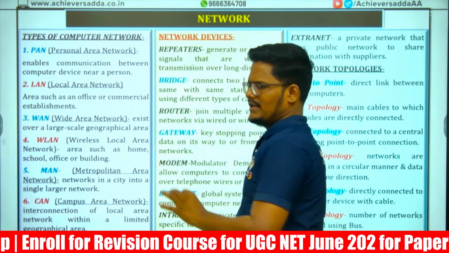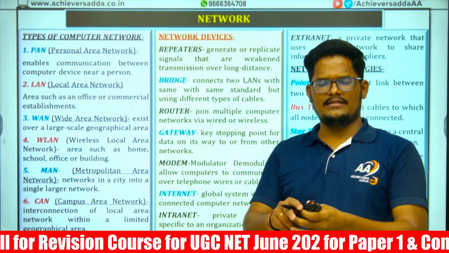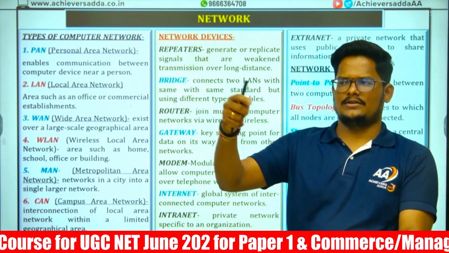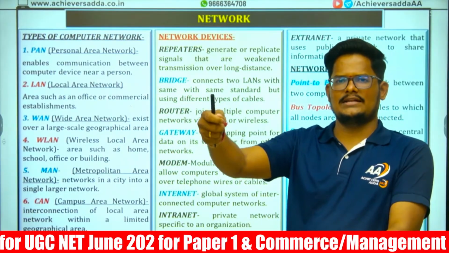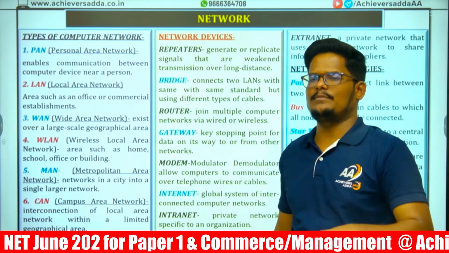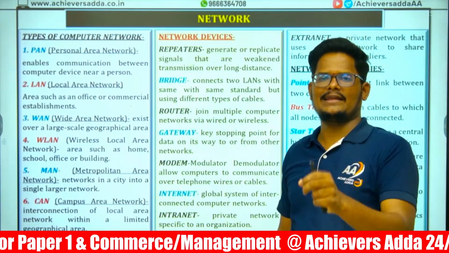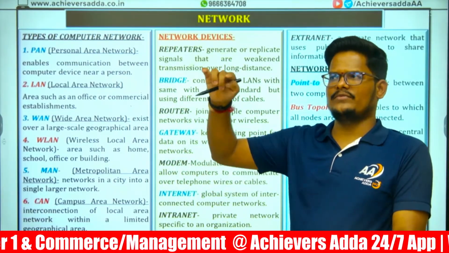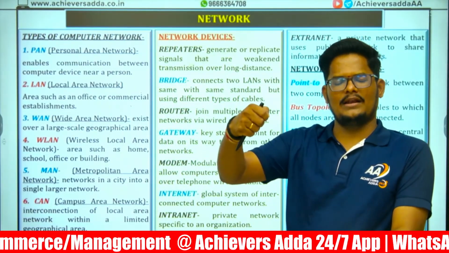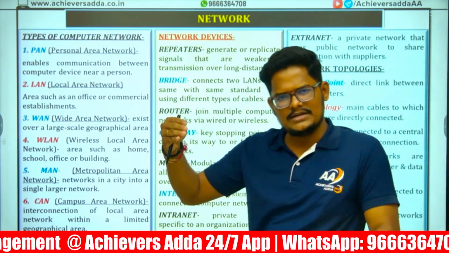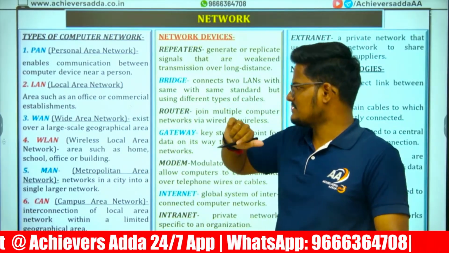And LAN, local area network. The LAN cable, usually yellow or white in color, connects to the computer to give internet access to the computer or laptop. When you connect with a cable, we call that a LAN. Within one building or between two buildings, with LAN connectivity, we can access the internet. The area is within one building or between two buildings at most.